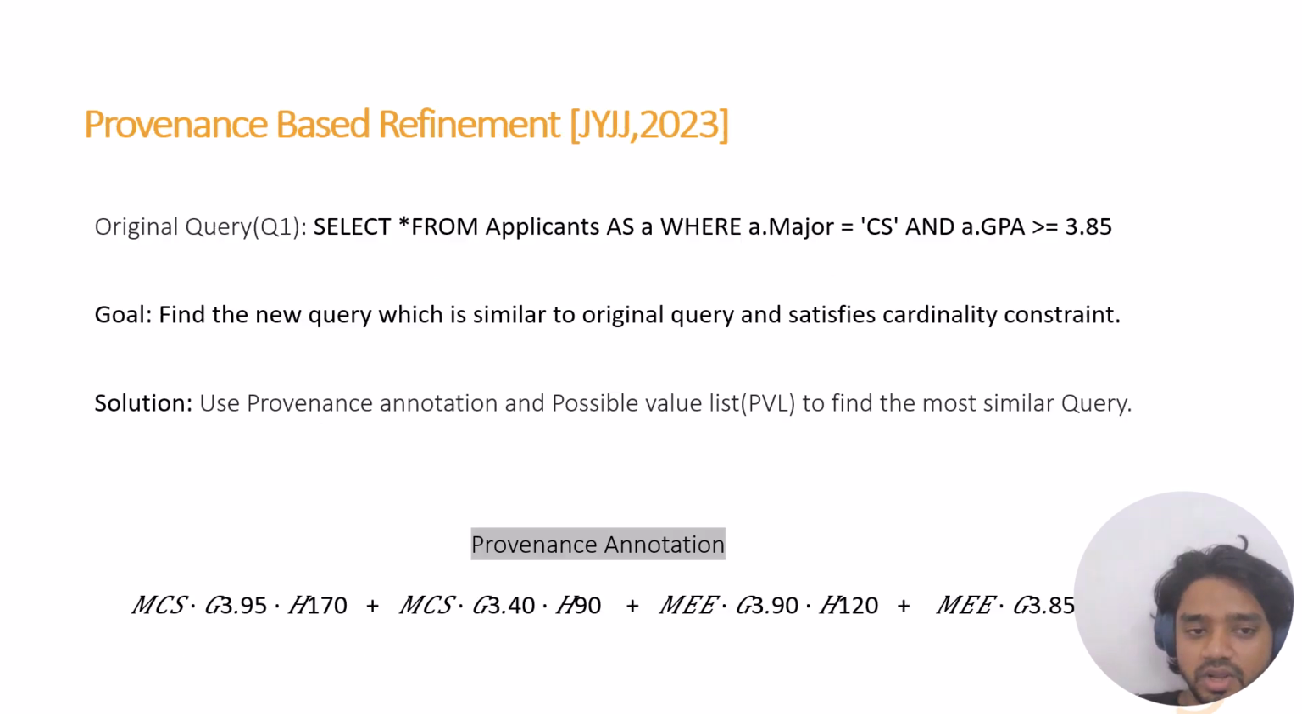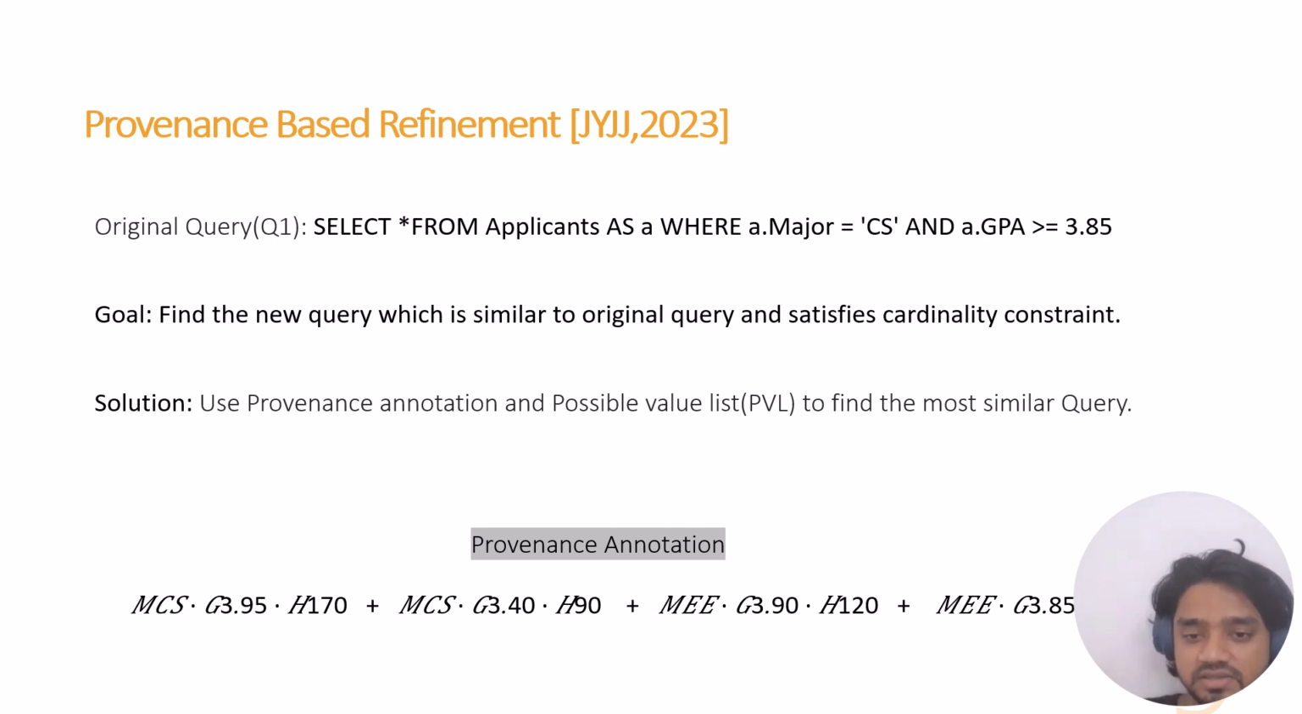Another method is the provenance-based model. Suppose there is a query where we select the students whose major is CS and GPA is greater than 3.58. But this selects, suppose, only one female and we want more. So what we can do is say the major is CS or EE. This can give us more data, or we can say GPA is greater than 3.80. This can also give us more data. So we can have multiple options, but we will select the query which is similar to our original query and also satisfies the criteria.